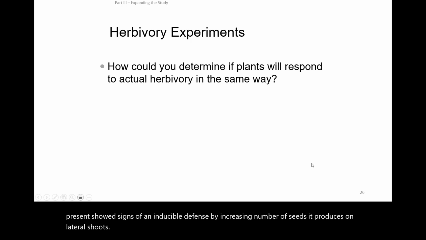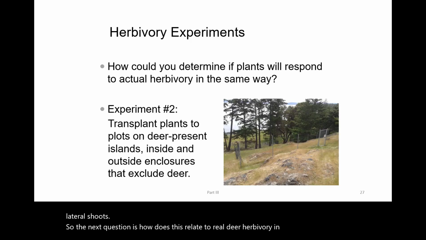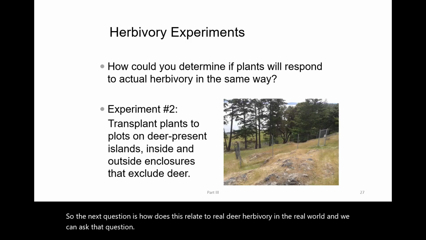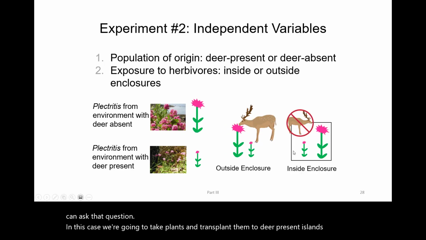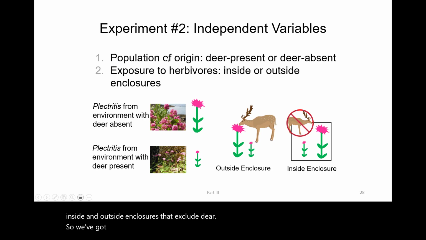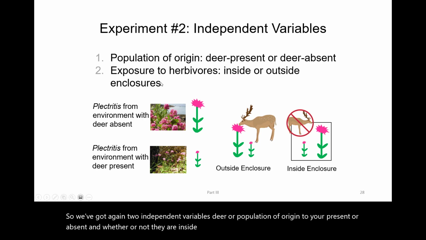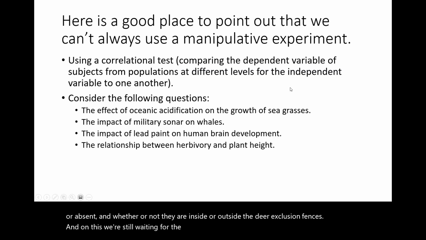So the next question is, how does this relate to real deer herbivory in the real world? And we can ask that question. In this case, we're going to take plants and transplant them to deer-present islands, both inside and outside enclosures that exclude deer. So we've got, again, two independent variables, population of origin, deer present or absent, and whether or not they're inside or outside the deer exclusion fences. And on this, we're still waiting for the final results.